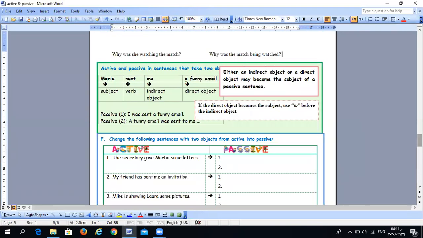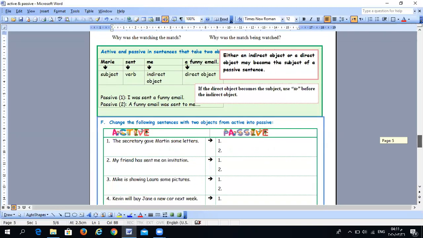Now, the next thing I will talk about is what if we have sentences that include two objects. As you know, in English, we have some verbs that take two objects. Here we have an example with send. We have give, we have wish. Look at this example: Mary sent me a funny email.